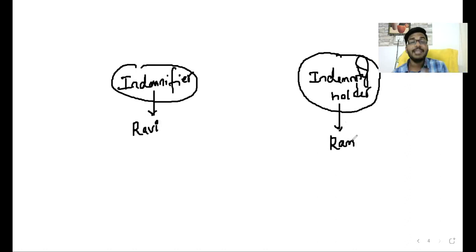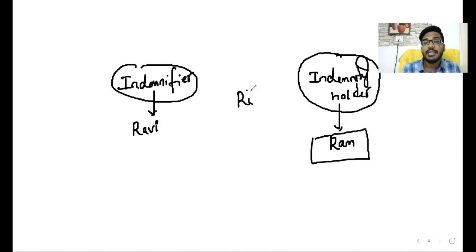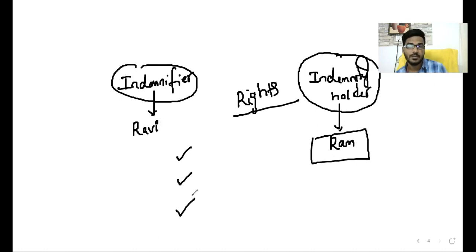Then what are the rights of the indemnity holder? Can he recover from the indemnifier or not? There are three rights for the indemnity holder. Right to claim for damages.